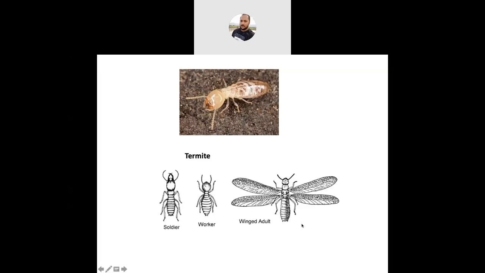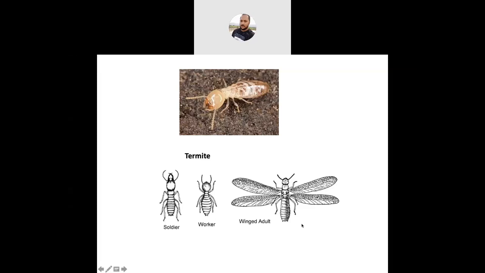Specialties. They are polymorphic in nature, polymorphic meaning having different forms. They can change their form based on environmental adverse conditions. And they are social insects living in colonies.